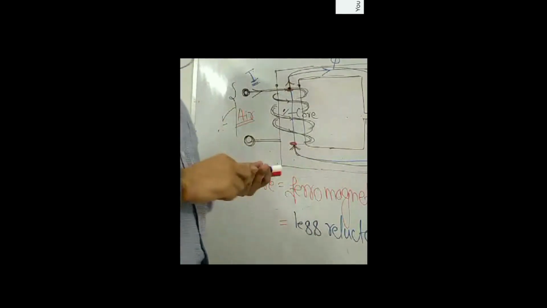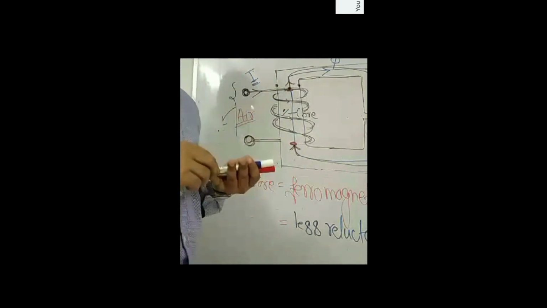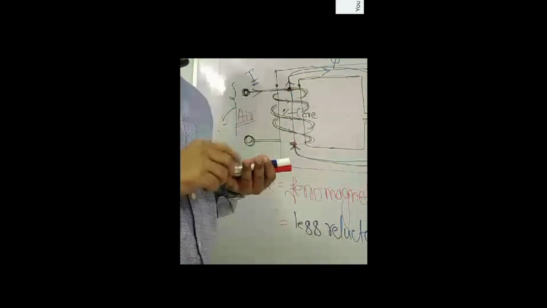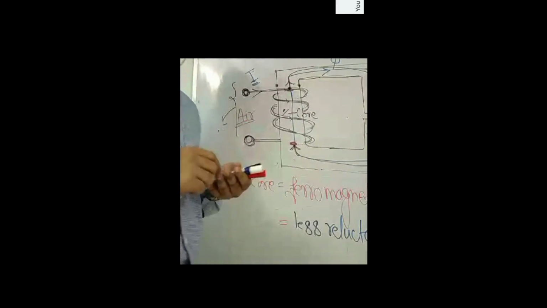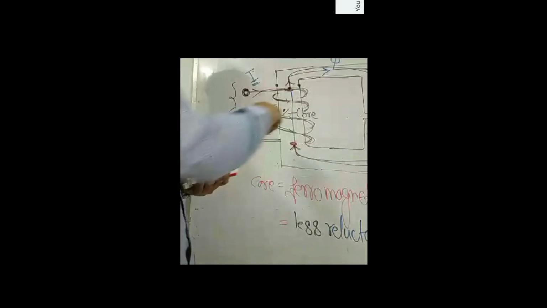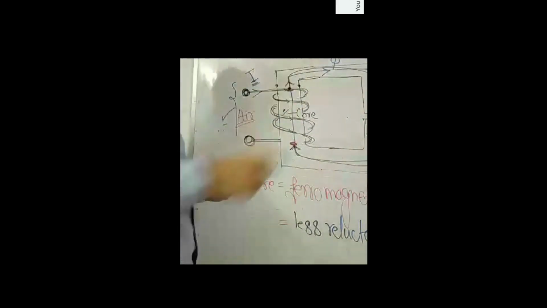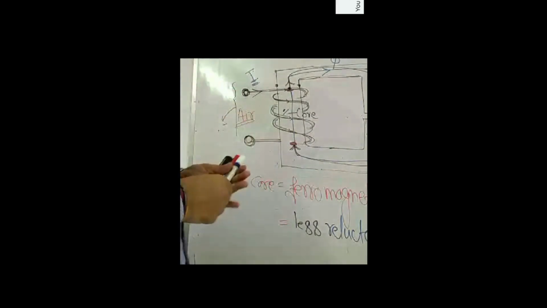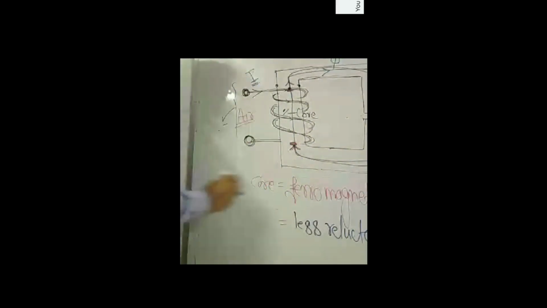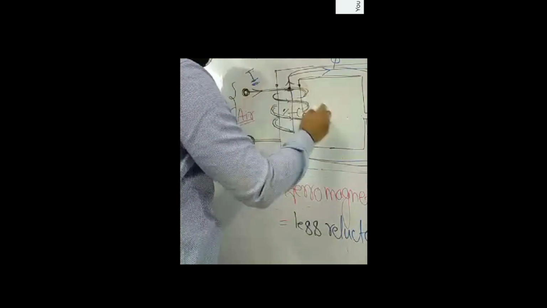So we have come to know about three terms: MMF, flux, and reluctance. MMF is the magnetic voltage which allows the flow of flux. Flux is the magnetic current, analogous to electrical current, and it flows in the magnetic circuit. Reluctance is a property of the magnetic path by virtue of which it resists the flow of flux.